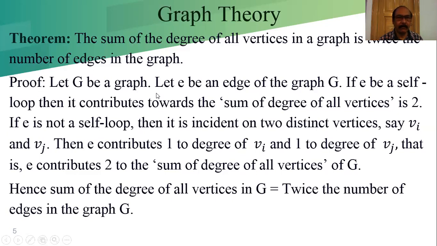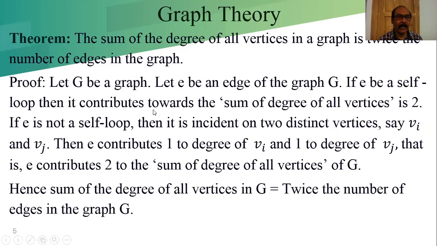Let G be a graph with n vertices and E edges. Let E be an edge of the graph G. We can also write G as G(V, E), where V is the vertex set and E is the edge set.